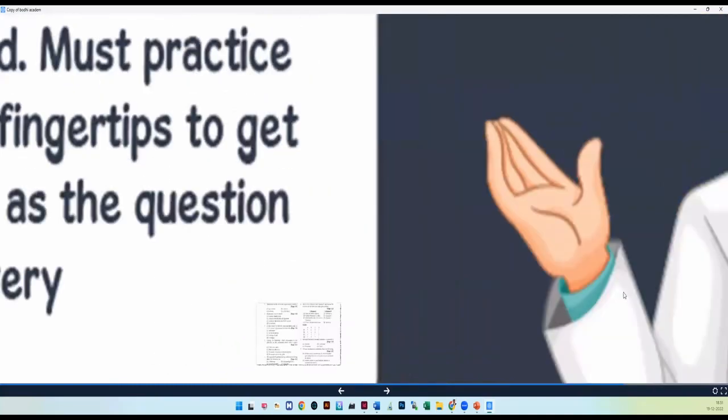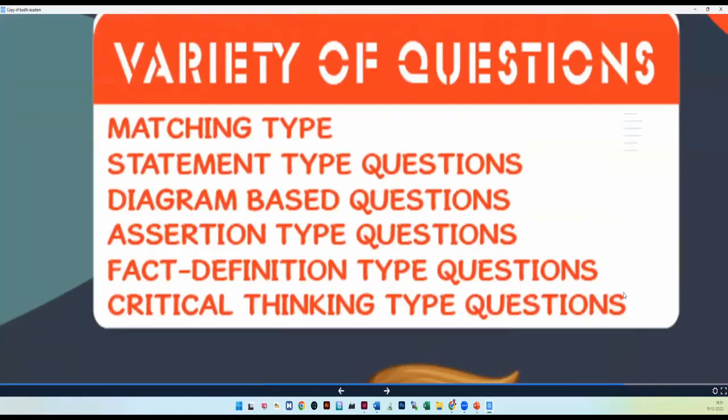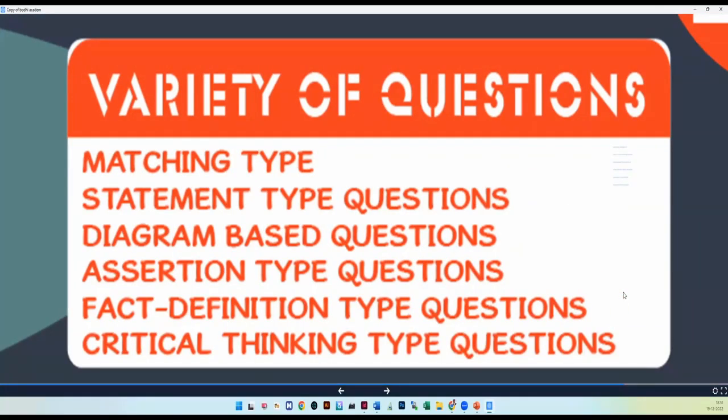And step 2: now every child is studying the concept very nicely, but they fail to practice as per the requirement of NEET or JEE. In NEET and JEE, you have to practice each and every topic with all the different varieties of questions, like match type questions, statement type questions, diagram based questions, assertion and reason type questions, fact and definition type questions, critical thinking type questions.